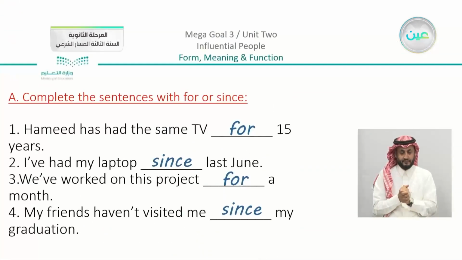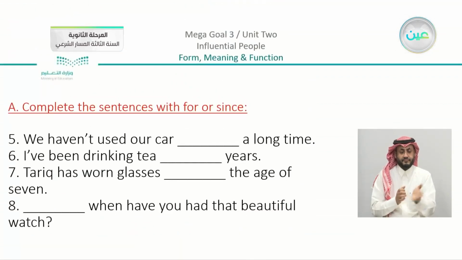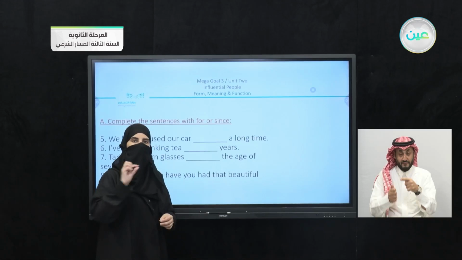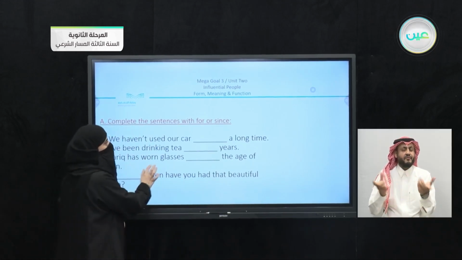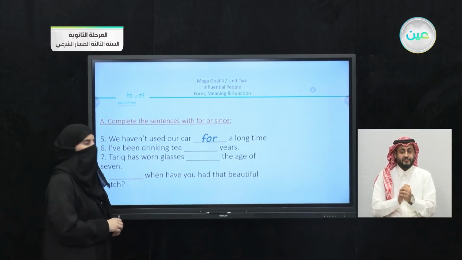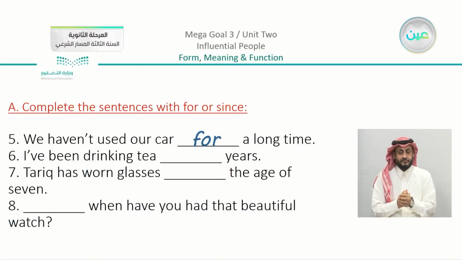We did some exercises in our last lesson. So we did this first part, the first 4 points in exercise A. We're going to complete now. Now, number 5. We haven't used our car blank a long time. Now here, the a shows that we have here a countable period. So when it is countable, you are going to use for. Number 6, I've been drinking tea blank years. Also, 1 year, 2 years, 3 years. It is countable. So we are going to use here also for.